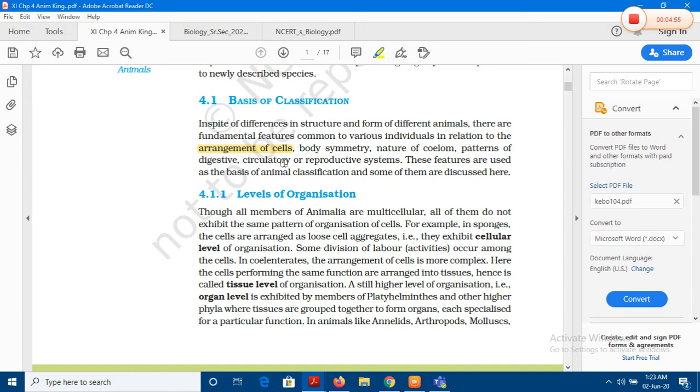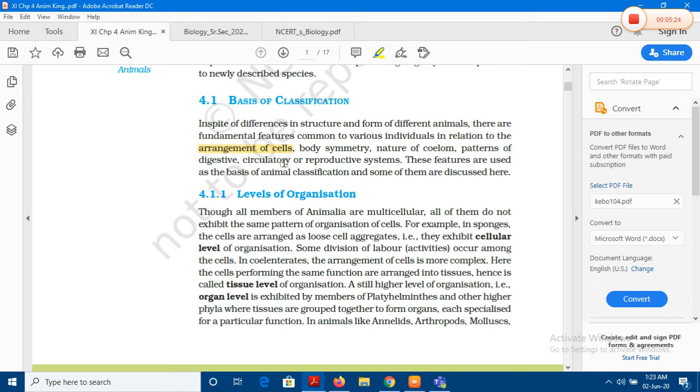We are basically talking of unique features which start right from the simplistic of designs and then move on to complex and highly evolved designs. Body symmetry. If at all the body of the organism shows any kind of symmetry, or some kind of mirror imaging, we would say, is the body radially symmetrical or is it bilaterally symmetrical? We would be discussing these terms.